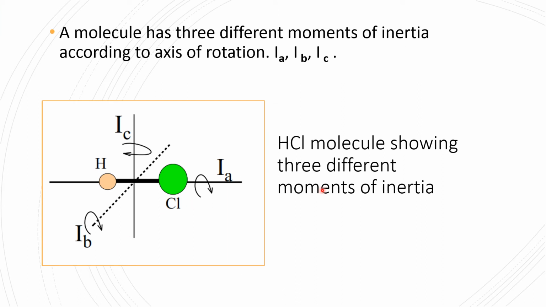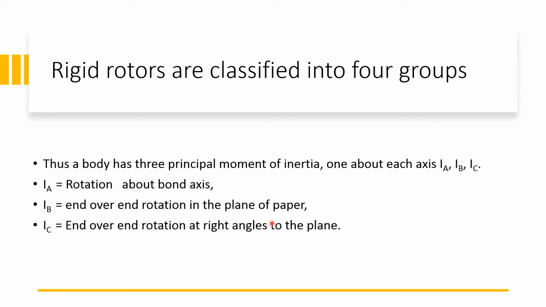So rotation of a three-dimensional body is quite complex, so we will resolve it into rotational components. A molecule can have three different moments of inertia according to the axis of rotation, and I am showing IA, IB and IC for you for an HCl molecule. Thus, a body has three principal moments of inertia, one about each axis.